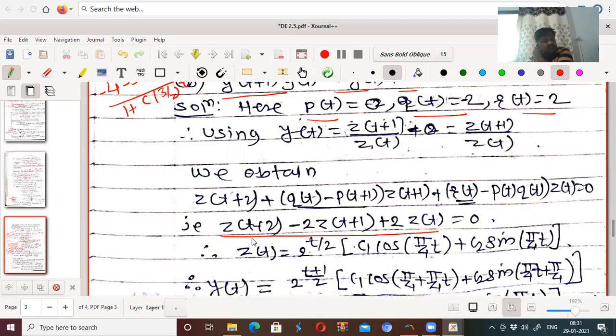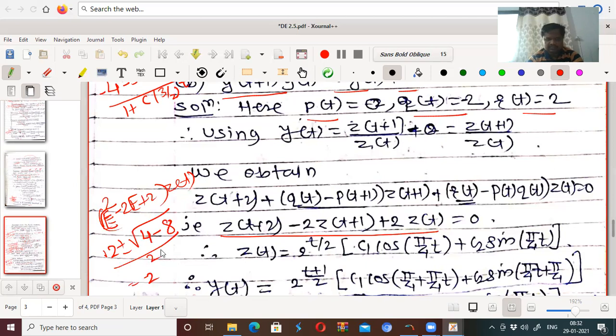And this is the second order equation whose characteristic equation is of this type: E square minus 2E plus 2 operating on z(t). But using the factorization method, the roots are not very easy. So E is equal to minus b plus or minus square root of b square minus 4ac, that is 8, divided by 2. So 2 plus or minus square root of 4 minus 8, which is minus 4, means it is 2i, divided by 2. That becomes 1 plus or minus i.